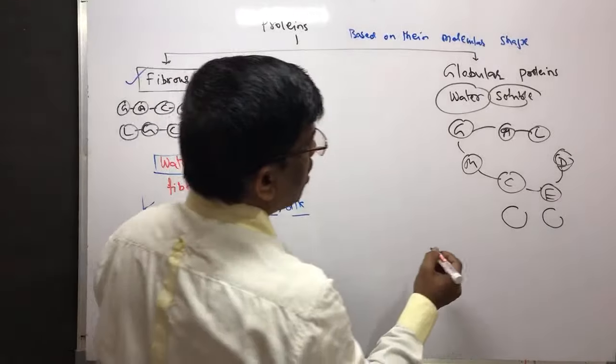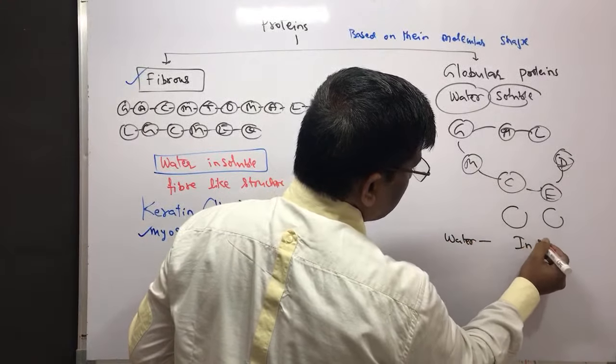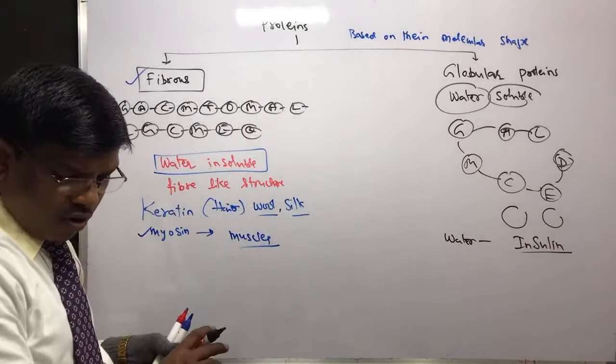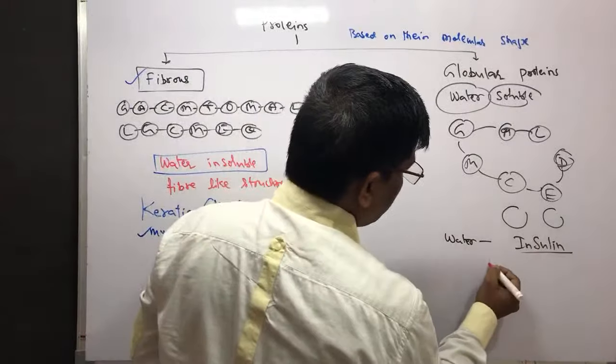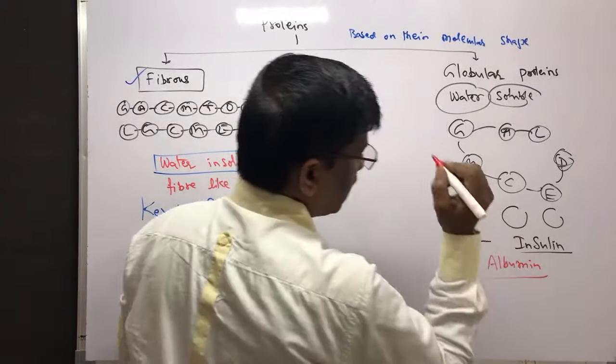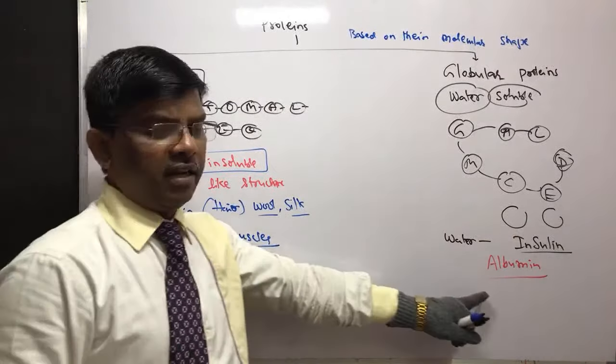For example, water soluble examples are insulin and albumin. Where do you find this albumin? Egg albumin. Yes. When you break the egg, you will get albumin.